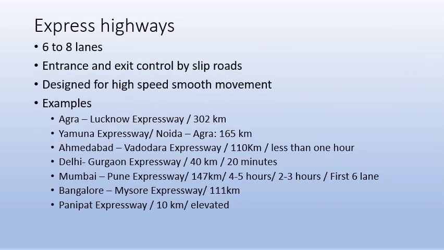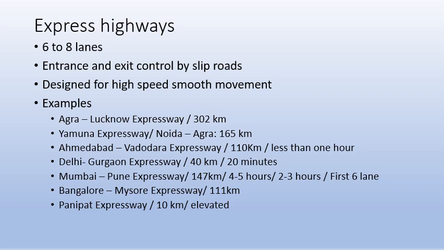What are the express highways? So express highways, as we learned, are in other words called expressways, and these don't have any checkposts, speed breakers, or any other intersections where the speed of the vehicle will be reduced. It has 6 to 8 lanes, and entries and exits are controlled by slip roads, or smaller roads along the sides, from the expressway that go to the side and join towards the neighboring village. So it is exited and entered by slip roads designed for high speed smooth movement without any obstruction.